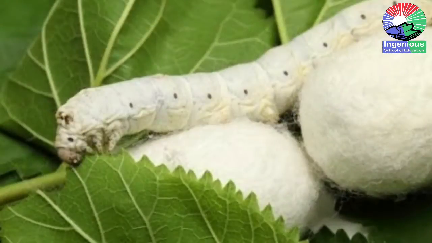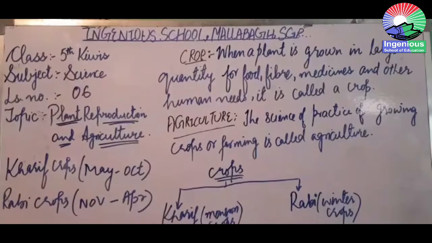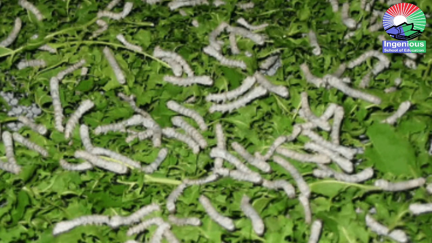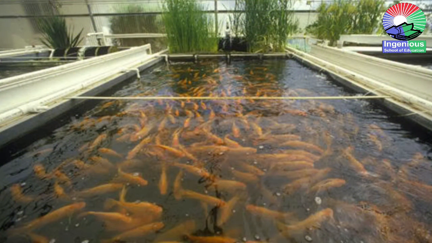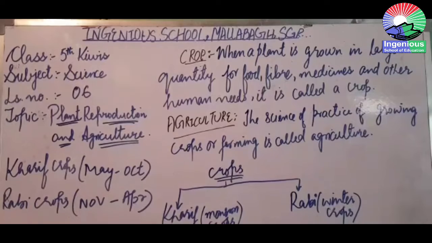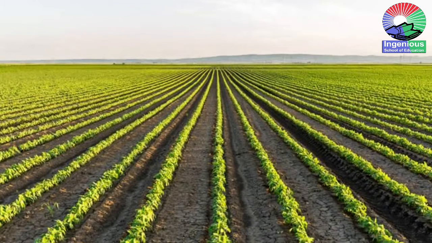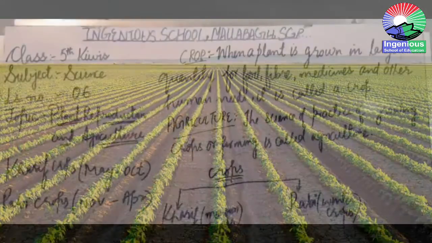Sericulture deals with silkworms, the rearing and growth of these silkworms and then obtaining the silk from them. Pisciculture is related with the rearing of fishes. So there are different branches of science which deal with different fields. Agriculture is that kind of branch of science which deals with the growing of crops. Got it?